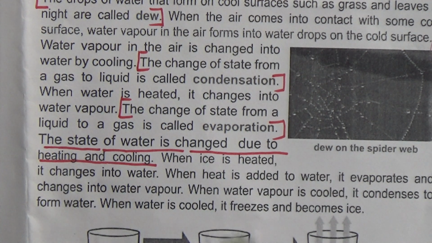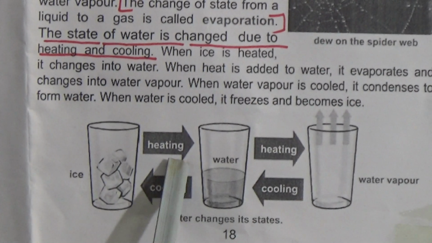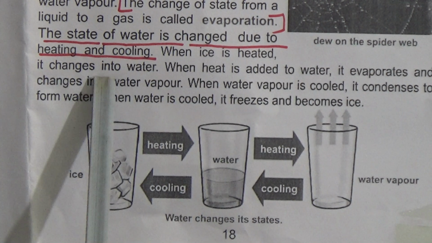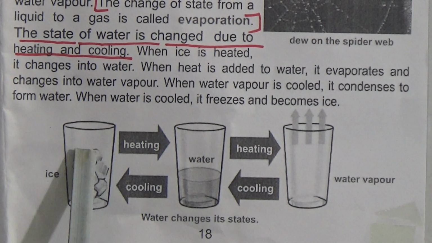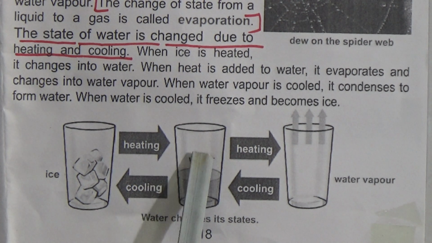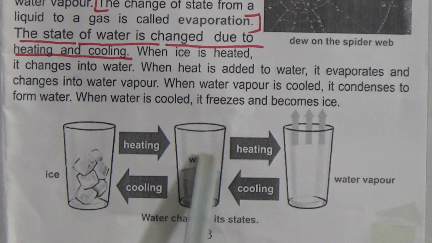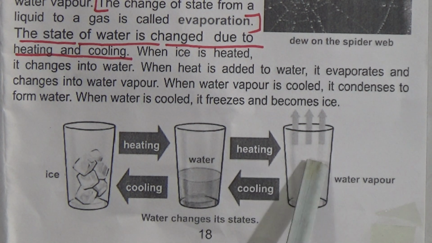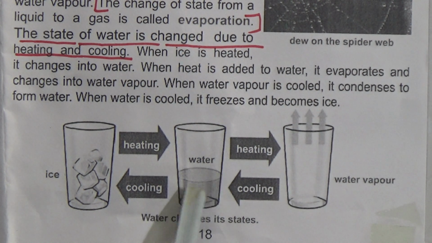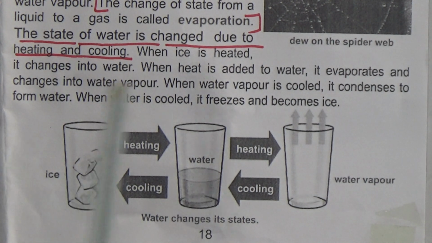And in this figure, now we'll discuss that the state of water is changed due to heating and cooling. When ice is heated, it changes into water, and when heat is added to water, it evaporates and changes into water vapor. And when water vapor is cooled, then it condenses into water, and when water is again cooled, then it freezes and becomes ice.